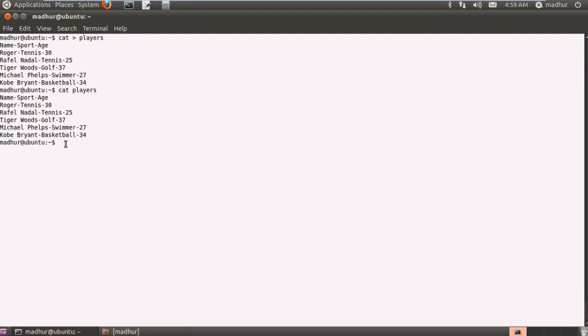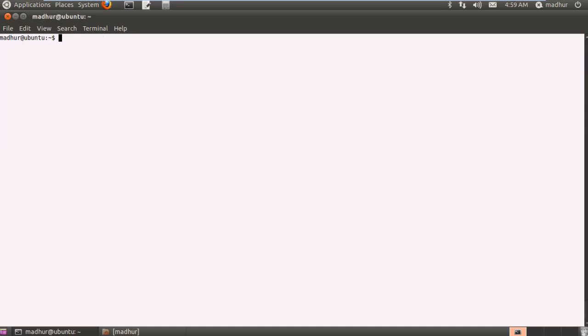Now we are going to see what cut can be used for. Suppose I just want to see from this file the name of the player and his age, and I do not want to know the sport that he plays. Then I'm going to use cut, and the default delimiter that cut sees in a file is the tab character. So that's what it uses as a separator. If I have Roger space Federer, then it would treat Roger and Federer as items in two different cells. But in this file we don't have tab as the separator.